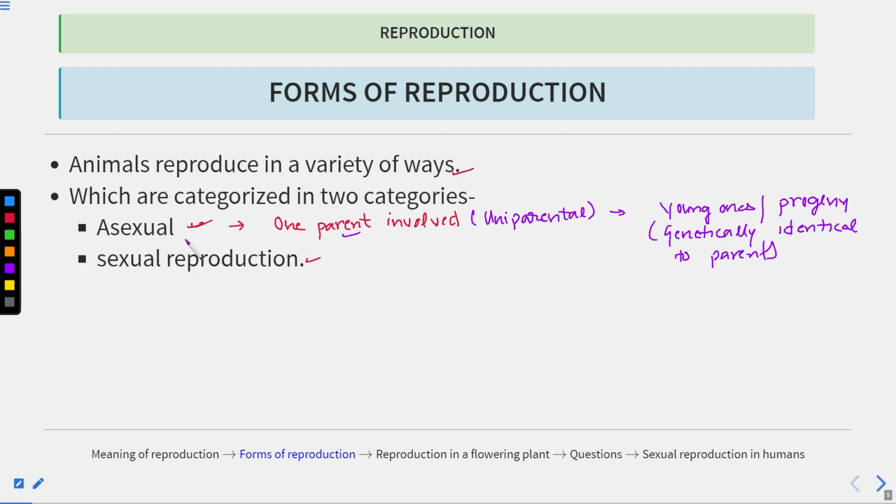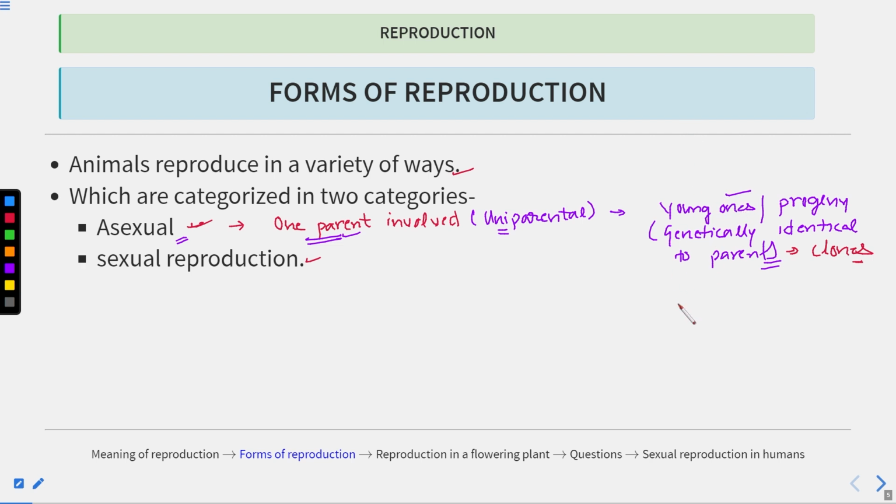Now there are different modes of asexual reproduction also. We'll talk about that in upcoming slides. So broadly you have to remember asexual involves one parent only. That's why it is known as uniparental. And the offspring which are formed, the young ones or the progeny, are genetically identical to the parent, meaning they are clones. The offspring produced are similar to each other as well as to the parent.